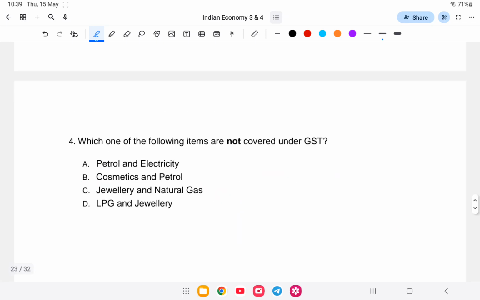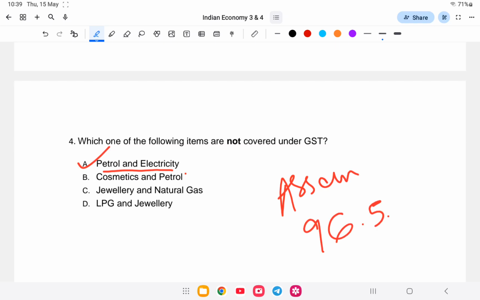Next question. Which one of the following is not covered under GST? All are covered except option A, that is petrol and electricity. Petrol price varies state by state. For example, in Assam petrol may be 96.5 rupees, or in Nagaland 96.9 or 97 rupees. So these are taxes that are not covered under GST.